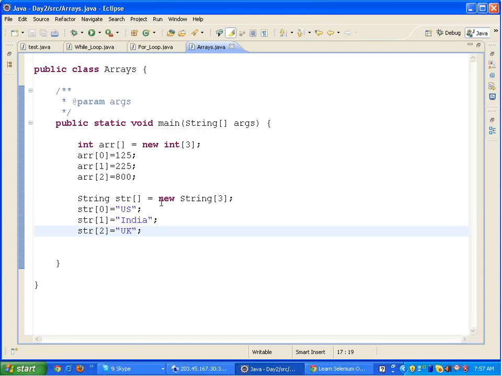So I have put three strings inside it. So a string array can hold strings, an integer array can hold integers.